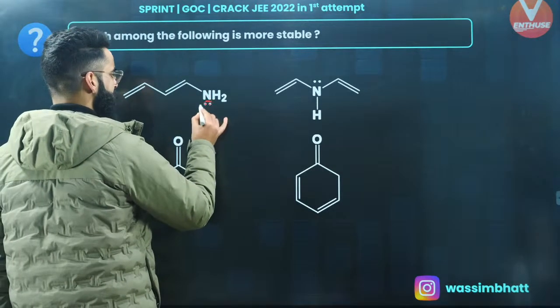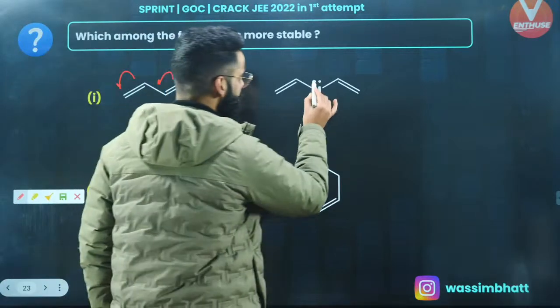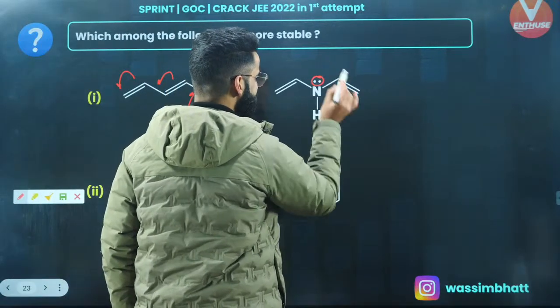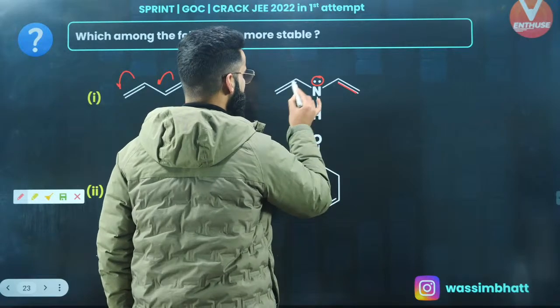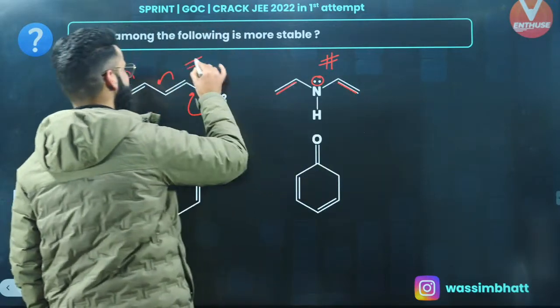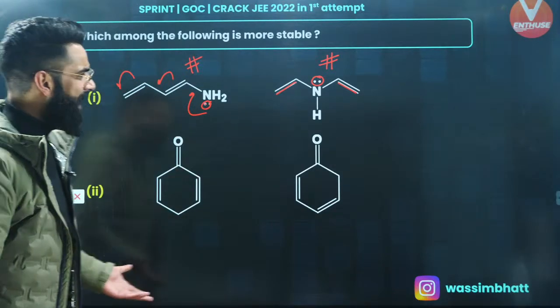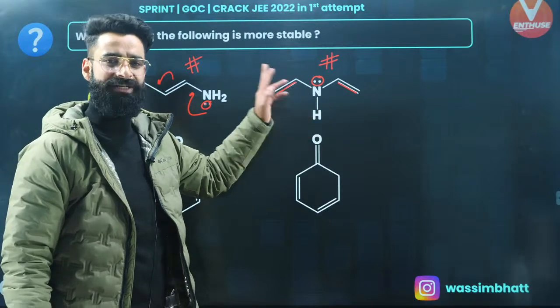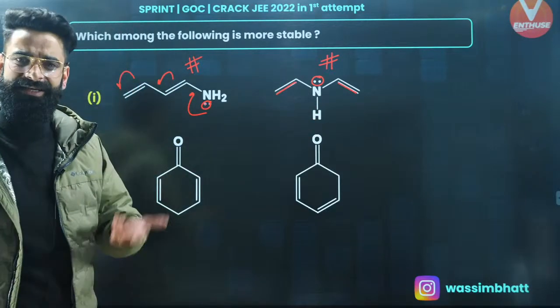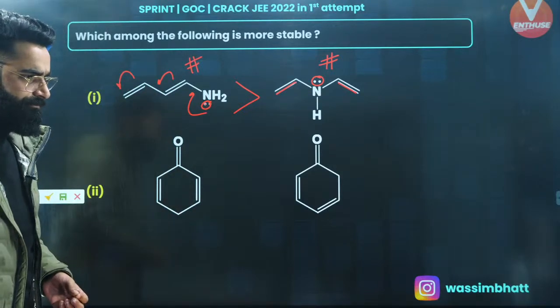So this lone pair on nitrogen, it's in conjugation, right? It's in conjugation. Perfect. If you look at this lone pair, it is simultaneously in conjugation with this pi bond and this pi bond. So this is the case of cross conjugation and this is the case of linear conjugation, or you can say extended conjugation. And you must have heard extent of resonance in cross conjugation is less, and wherever resonance is less, stability is going to be less. So first one is going to be more stable than that of second one, right?